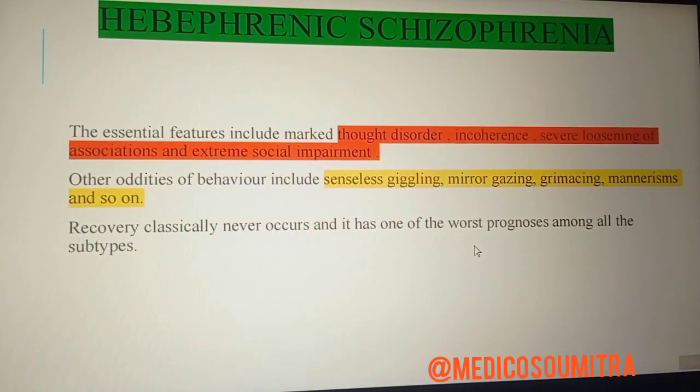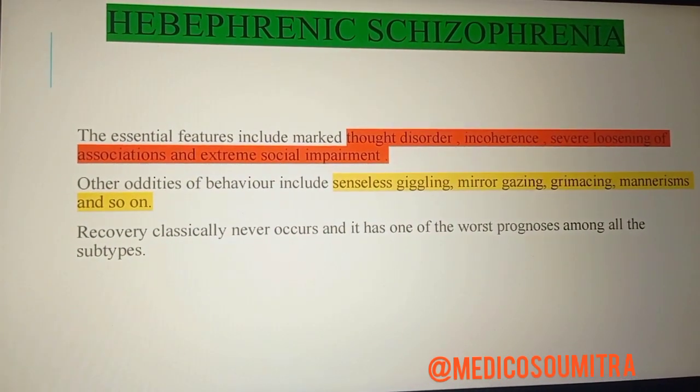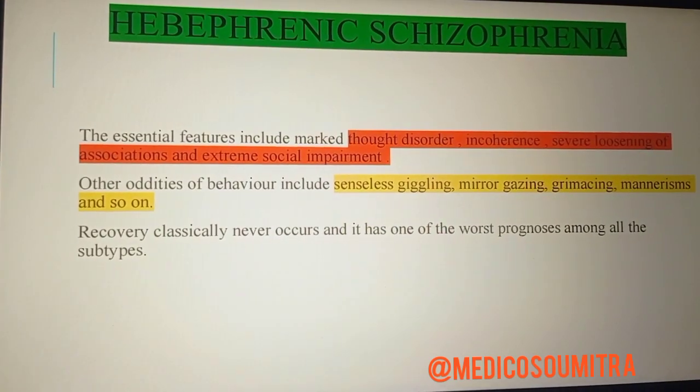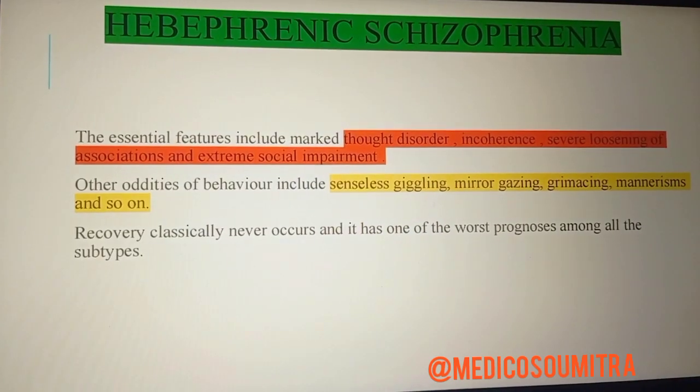Next we'll see hebephrenic schizophrenia. The essential features include marked thought disorders, incoherence, severe loosening of association, and extreme social impairment.